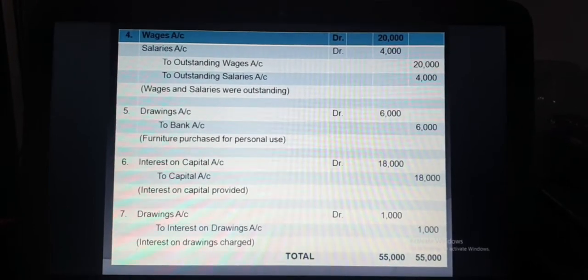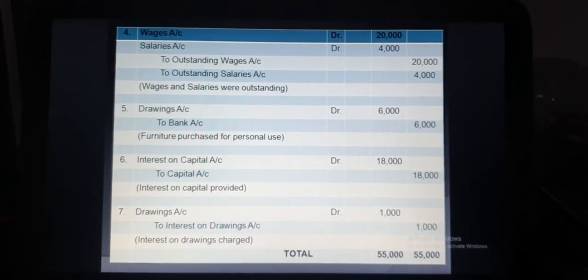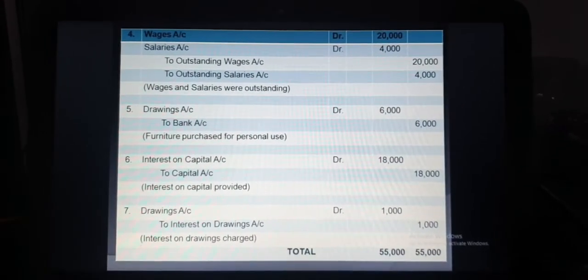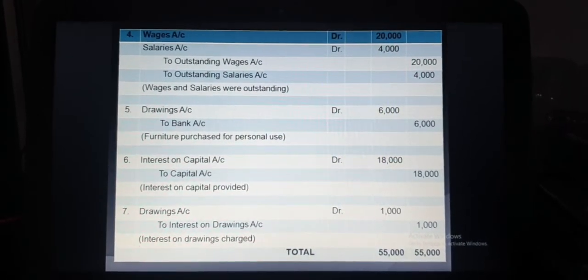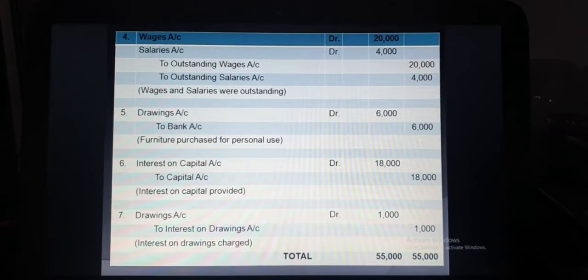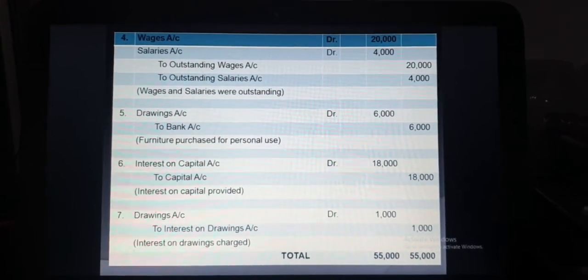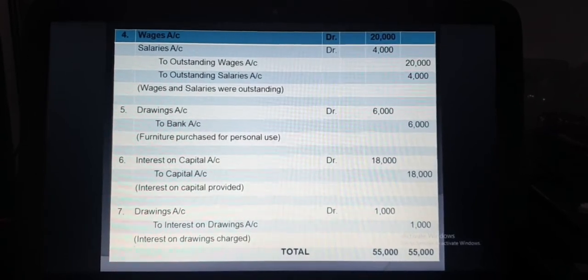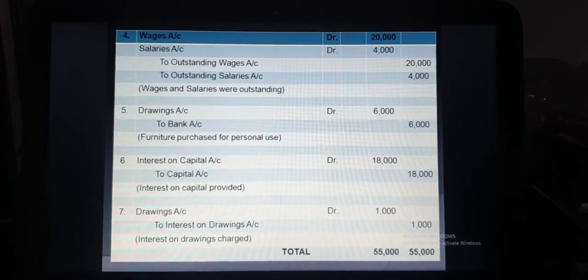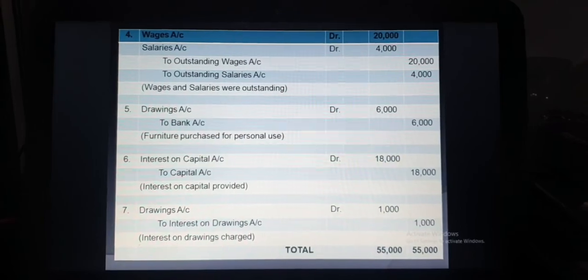So the entry will be drawings account debit to interest on drawing, that is 1,000. And after all the entries, the debit total is always equal to the credit total, that is 55,000. So all these entries are related to interest on capital, interest on drawing, outstanding expenses, bad debts recovered and depreciation. Thank you so much.